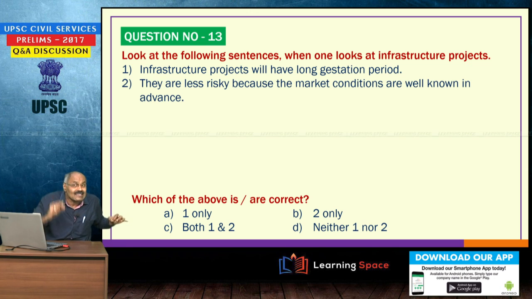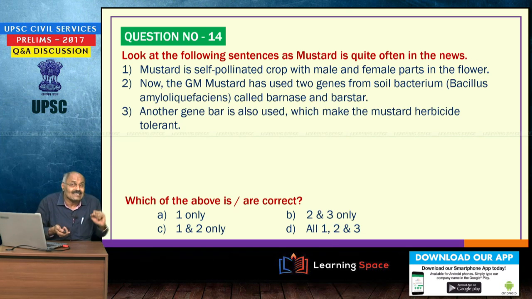Please correct the second sentence. They are more risky because of the market conditions. It is very difficult to predict the market conditions after the gestation period. So, therefore, they are more risky because it is not possible to identify or envisage market conditions in advance. So, infrastructure projects will have long gestation period. First one is correct, second one is wrong. They are more risky. Please correct the second sentence.